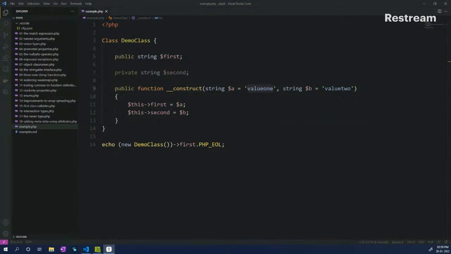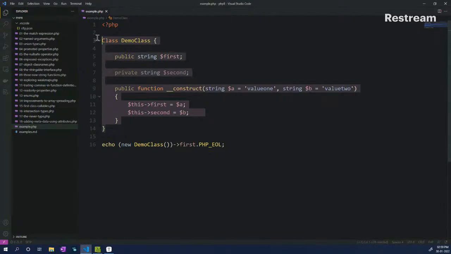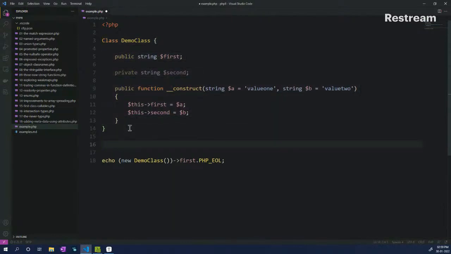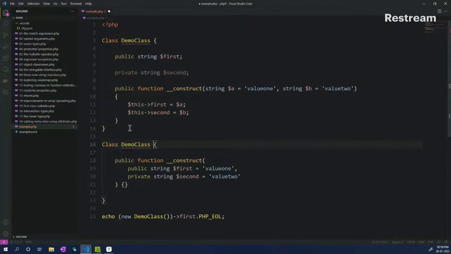So now how do we change this in PHP 8 using promoted properties? This is how it looks in PHP 8. I can remove this completely and paste a new one. Let's put this below it so that we can see the differences side by side.